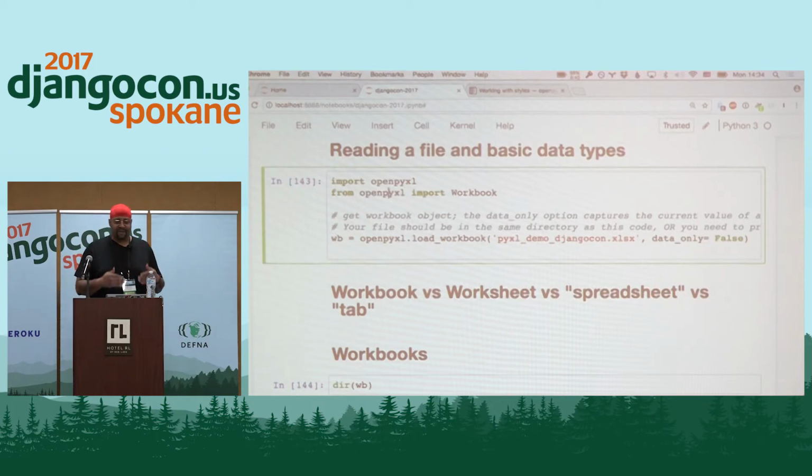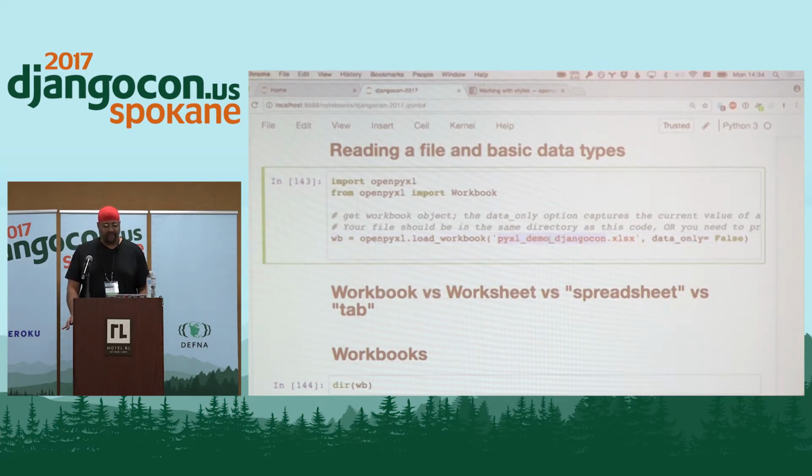Like I said, I'm trying to step through this in a fairly straightforward way, so that you could explain it to someone who's not an experienced developer and they could actually get some benefit from this. So you're importing Openpyxl, and then from Openpyxl, importing workbook. This gets you a workbook object, and we'll talk about that distinction between workbooks and worksheets later. And then this line of code, workbook equals Openpyxl.load_workbook, this load workbook function.